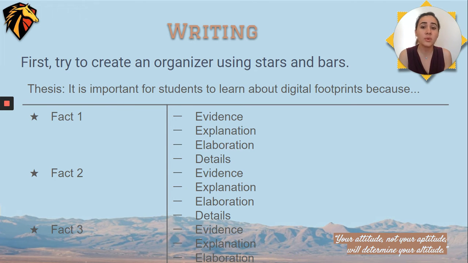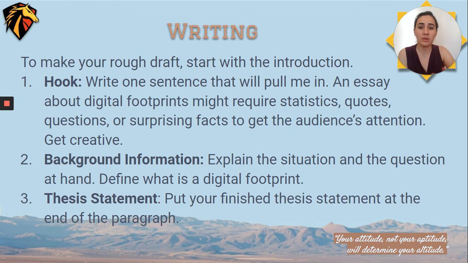On the right side, this is where you're going to start putting the evidence that you found from the different articles and sources that you've read. This is where you put evidence, explanation, elaboration, and details. So give me just the bare bones minimum of what people need to know about digital footprints and what the sources are saying on the right side. No one of these bullet points should be more than like 5 words. It should really be the bare bones of what your essay will talk about. So if you're going to be doing an organizer, pause this video here, and we're going to move on to